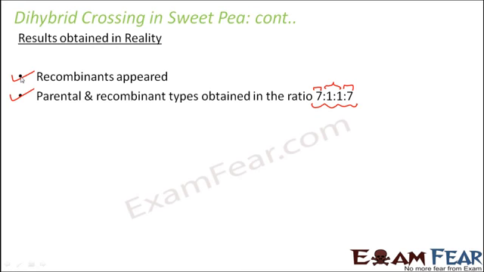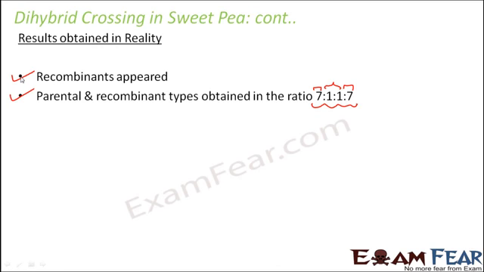So from this it was concluded that basically there are three options possible. One is unlinked genes, where the genes are not at all linked to each other. So in that case, they can independently assort themselves. The second option is completely linked genes. So the genes will be completely linked with each other. In that case, there will be no recombinations.